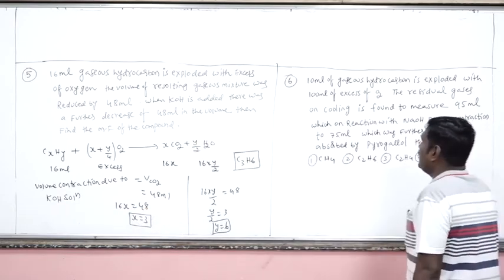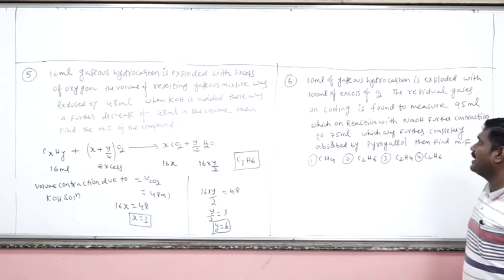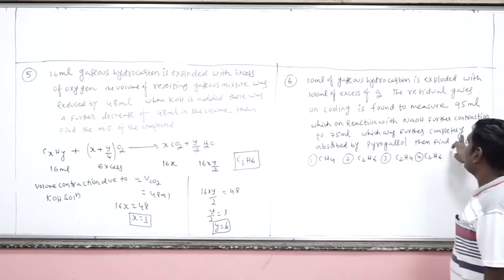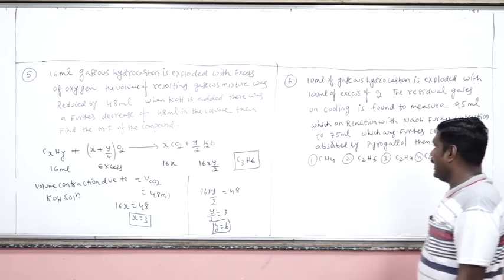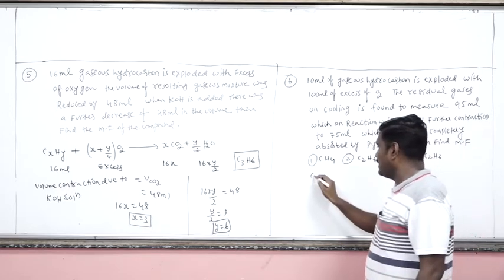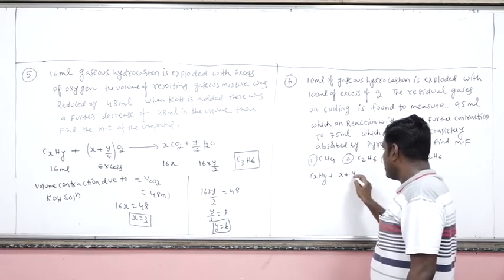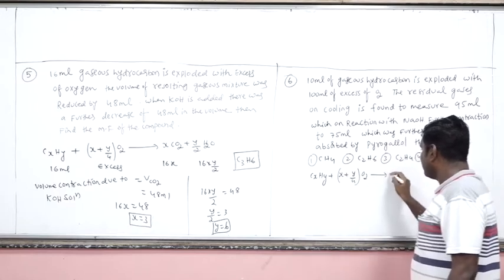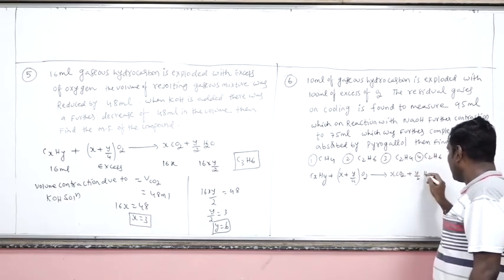After getting the volume of carbon dioxide, it is very easy to calculate the number of carbon atoms, because the volume of carbon dioxide divided by the volume of the hydrocarbon is the number of carbon atoms. Okay. Now I am writing the general equation: CxHy plus (x plus y by 4) O2 gives x CO2 plus y by 2 water.